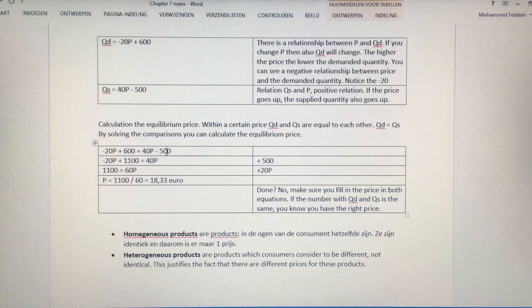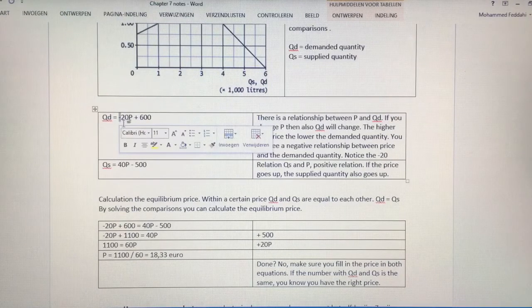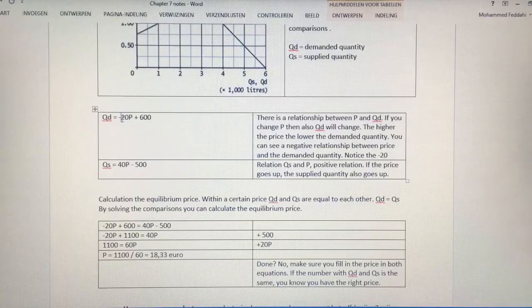If it's not correct, you need to solve it once again. This is an example of QD = -20P + 600. The reason why this one is minus, because we already said the moment that the price will go up, QD needs to go down. And that's the reason why we've used over here a minus.